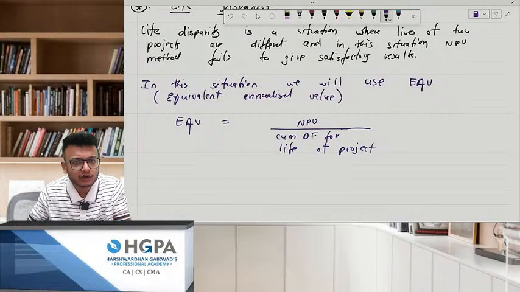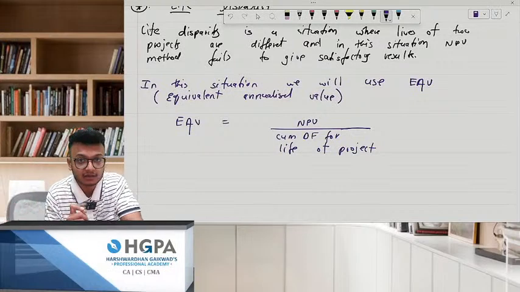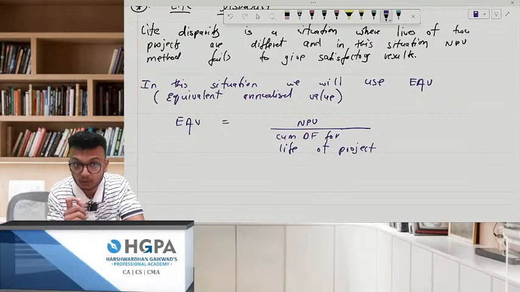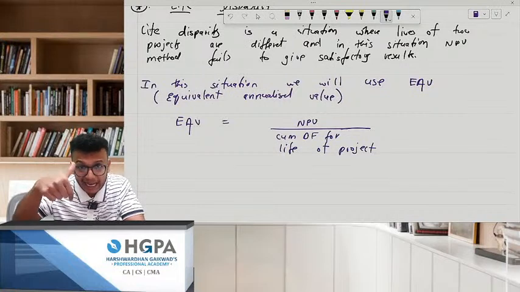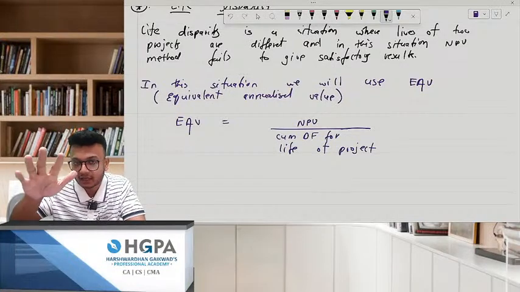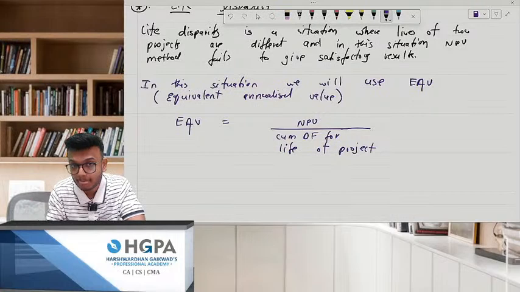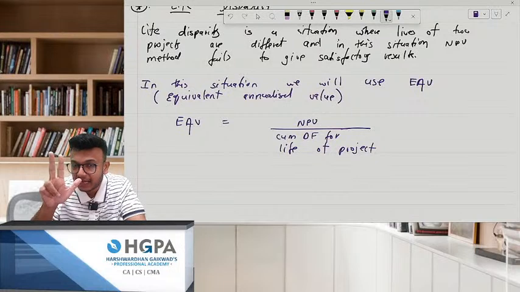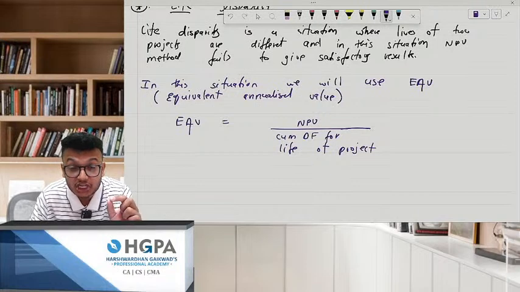Obviously we'll do it for the life only. What is cumulative? Aggregate of years 1 to 4. But there are 3-4 things which will come in your NPV. Yesterday I had told it. Number one, your scrap value comes at the end of useful life. That's an inflow. Other inflows in your NPV table: scrap, recovery of working capital, and one more thing, the tax shield. Remember, tax shield on loss on sale of asset.